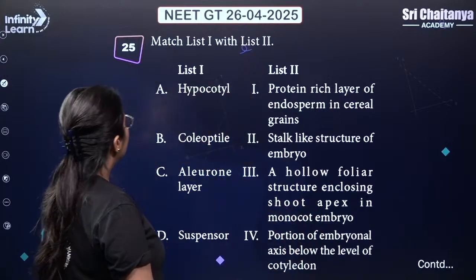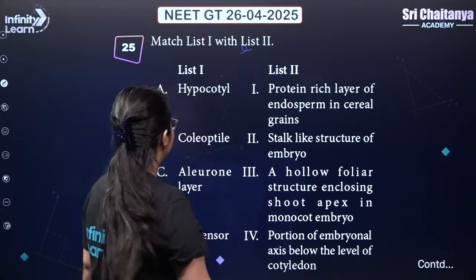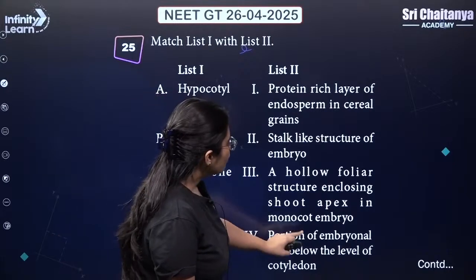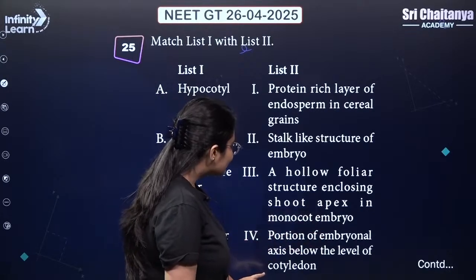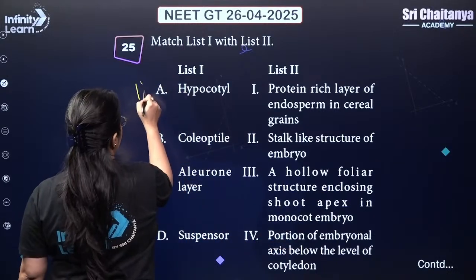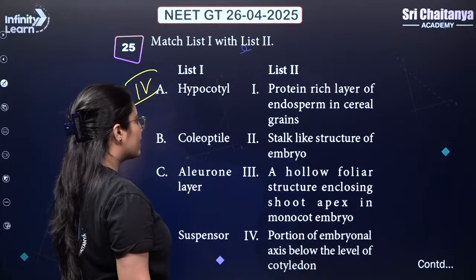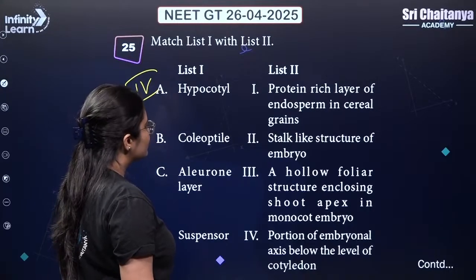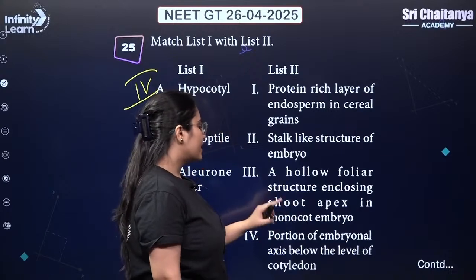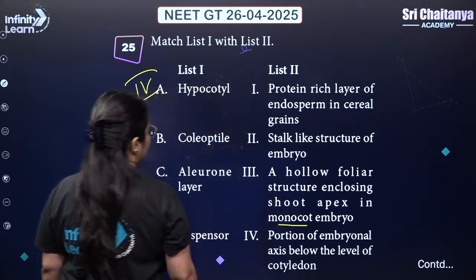Next. Okay, again, a lot of match the following and statement based questions. Hypocotyle: portion of embryonal axis below the level of cotyledon, that is hypocotyle. Coleoptile: it is a hollow foliar structure enclosing shoot apex in monocot embryo. Very good.